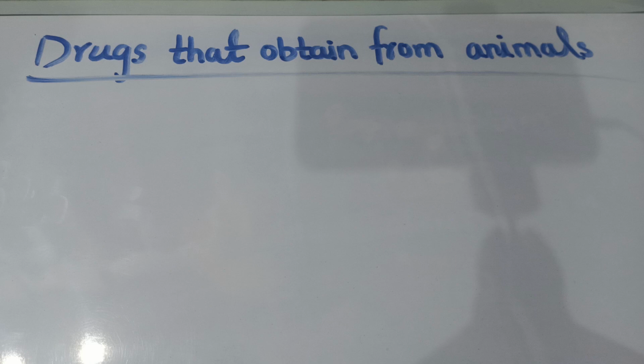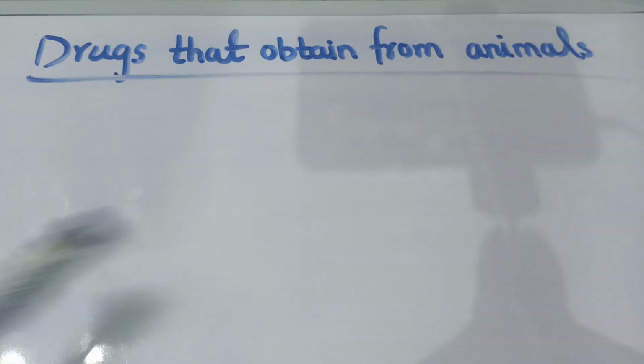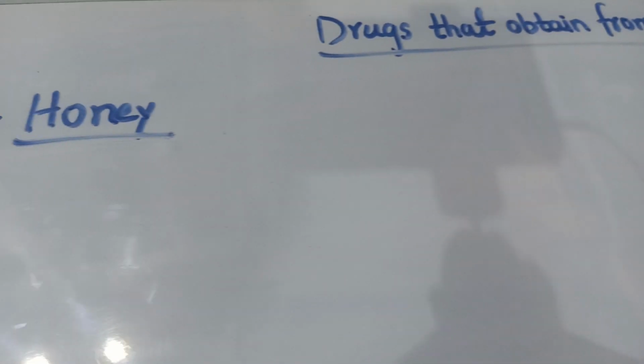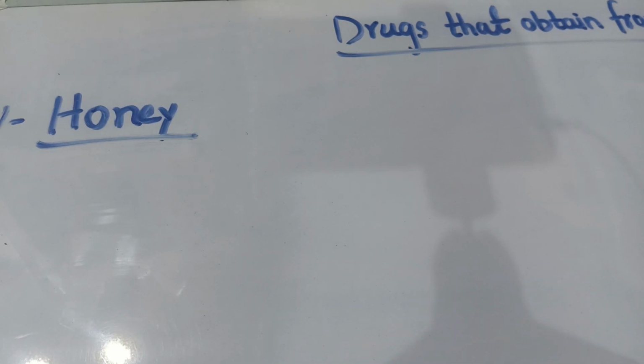This is me Alia Waheed, and in this video we are going to study about the drugs which are obtained from the animal source. So the first drug obtained from the animal source is honey.